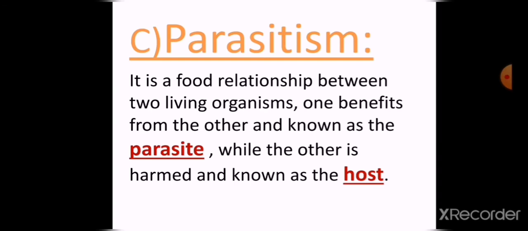But one of them benefits from the other and it's called the parasite. But the other is harmed and it's called the host.